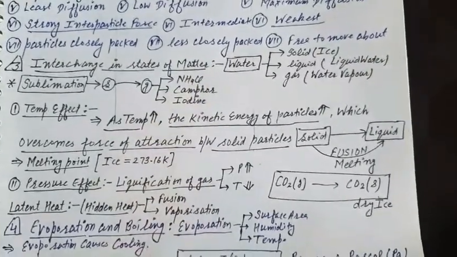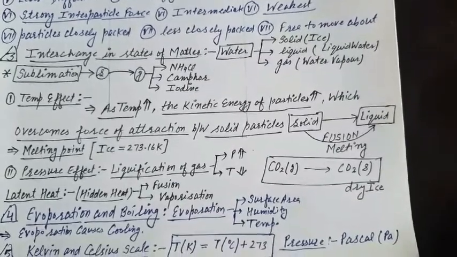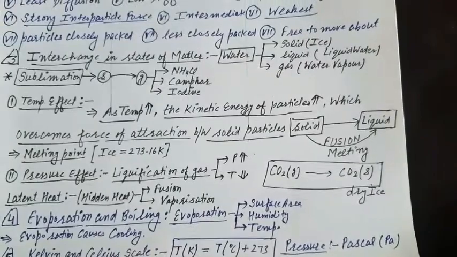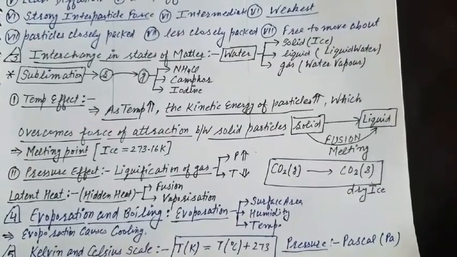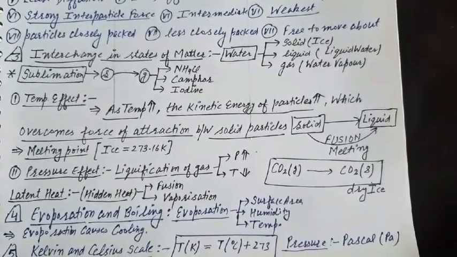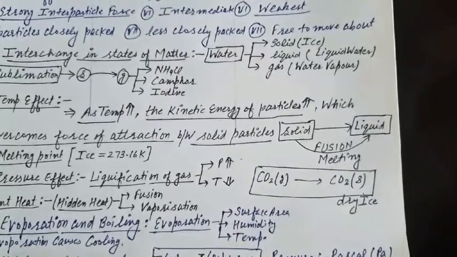For example, in case of water, water has three states that can be converted into each other. Water in solid state is known as ice, in liquid state is known as liquid water, and in gaseous state called water vapor.